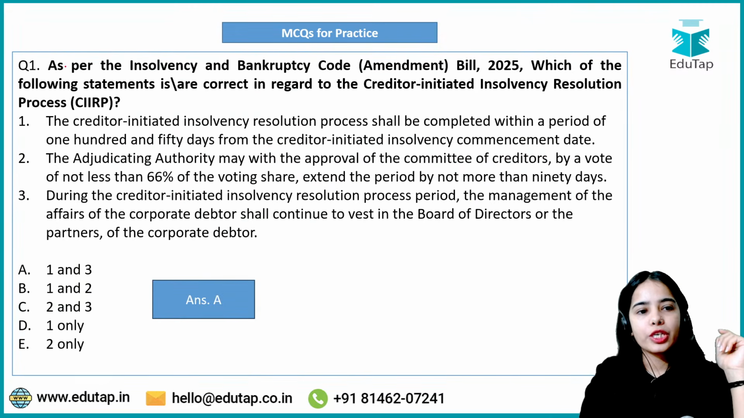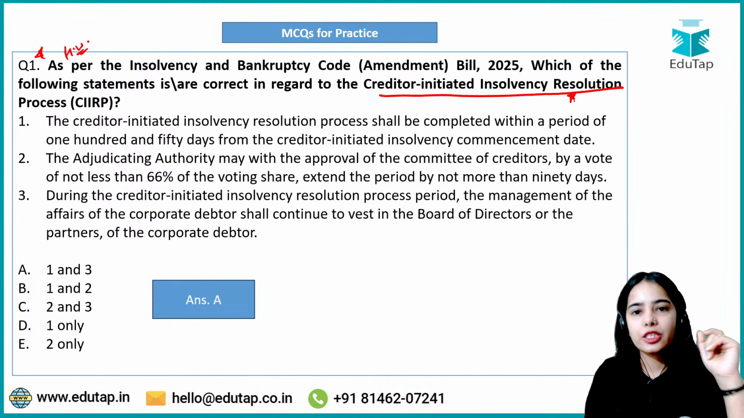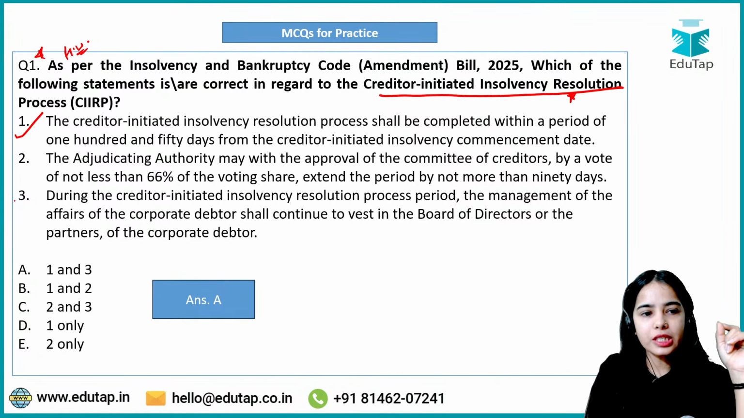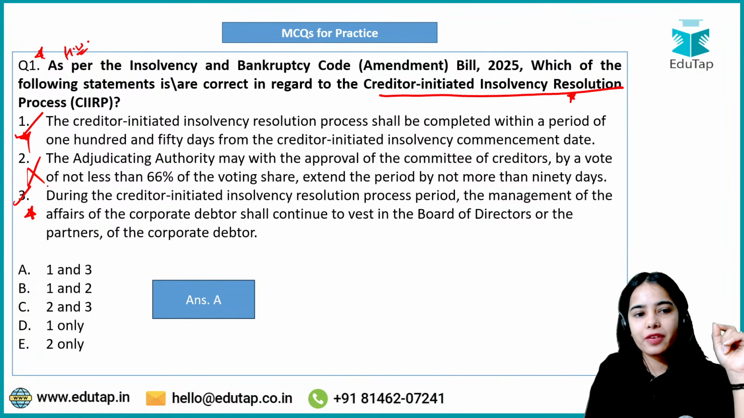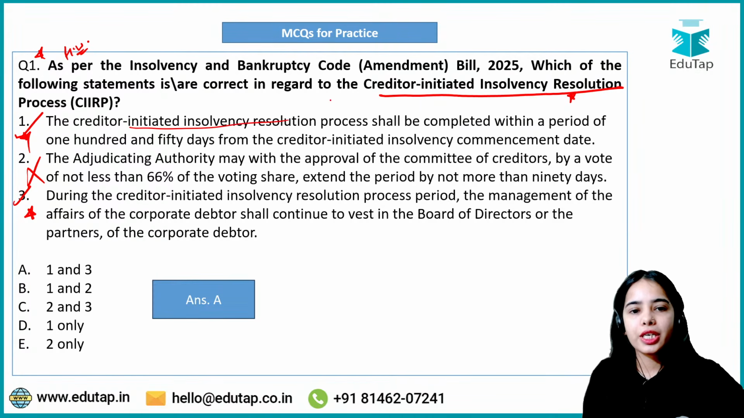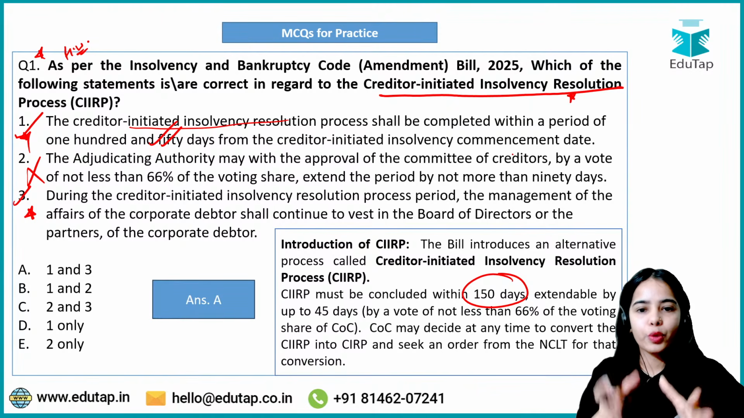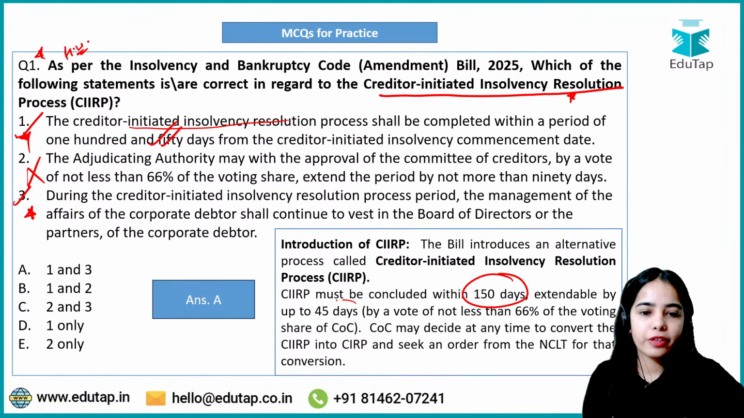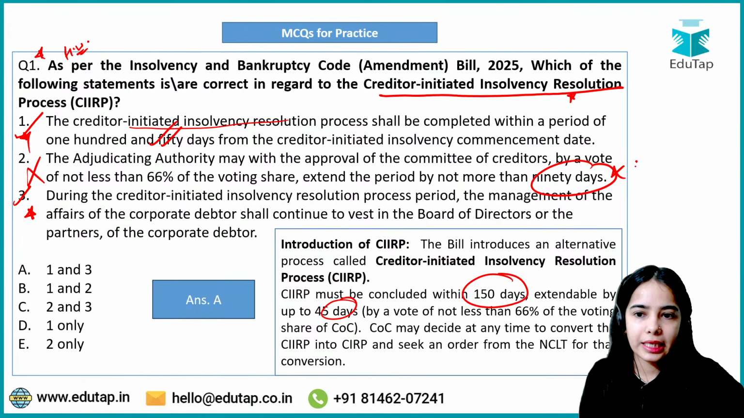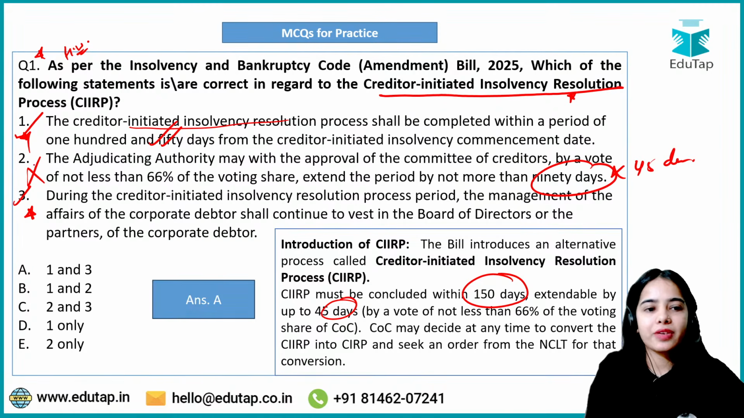Now, this was the homework question given in the last session. In regard to the creditor initiated insolvency resolution process, the first and third statements were correct. The second was wrong. Many of you have given the correct answer. The creditor initiated insolvency resolution process should be concluded within 150 days, correct. The adjudicating authority can approve an extension of time by 45 days, not 90 days, by 45 days. That's why the second was wrong.